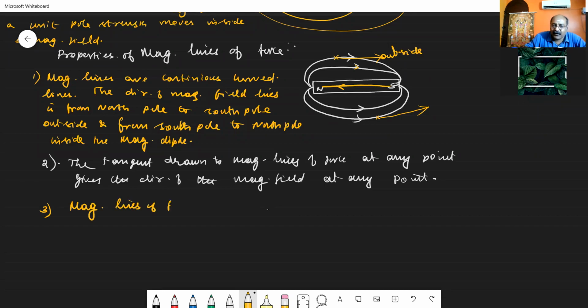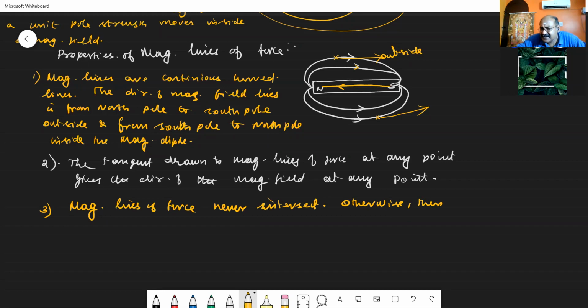Magnetic lines of force never intersect. You have to say it like this: magnetic lines of force never intersect, not "do not intersect" or "will not intersect". Then why are we saying that they never intersect? Otherwise, if they are intersecting, what will happen?